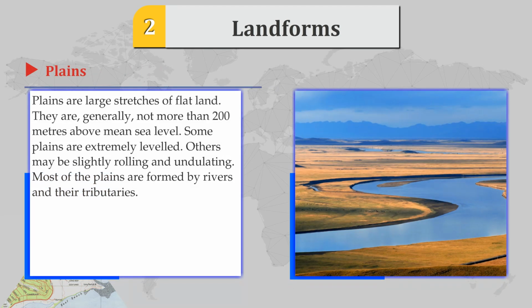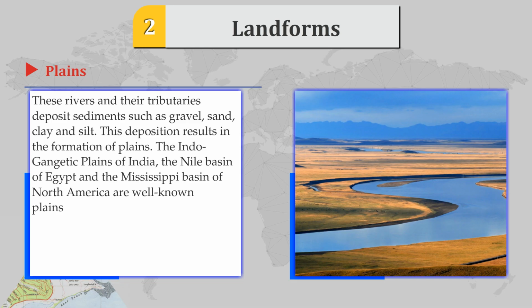Plains. Plains are large stretches of flat land. They are generally not more than 200 meters above the sea level. Some plains are extremely leveled, others may be slightly rolling and undulating. Most of the plains are formed by rivers and their tributaries. The rivers and their tributaries deposit sediments such as gravel, sand, clay and silt. This deposition results in the formation of plains.